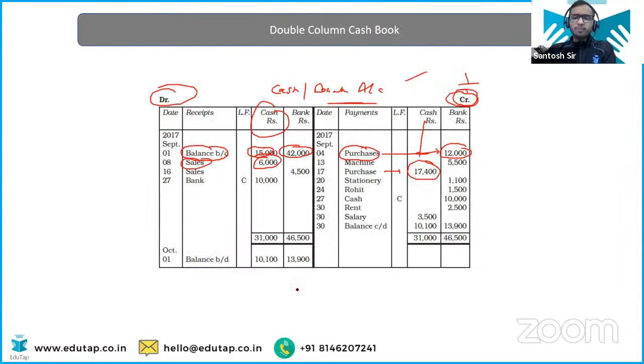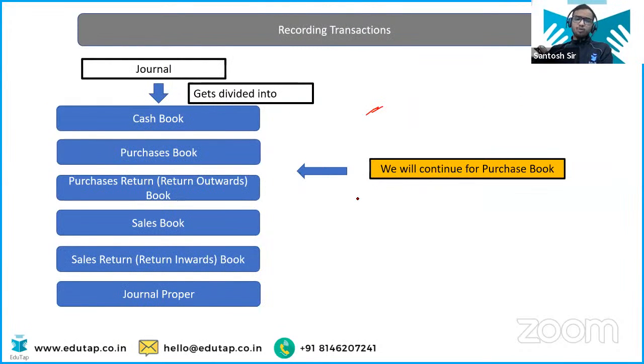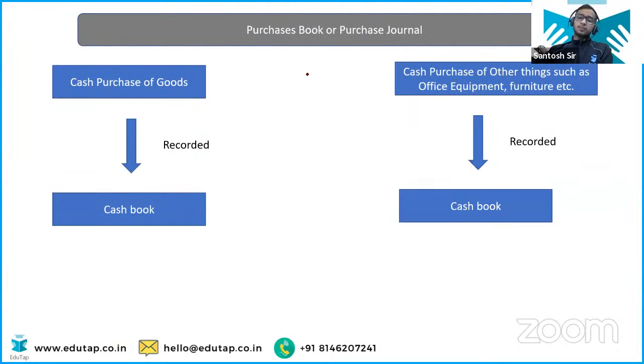What about the balancing? Balancing is done on the same lines that we have done for the ledger accounts, same way. Now we will move ahead with the purchase book. What is this purchase book? Or the purchase journal, we can call it.